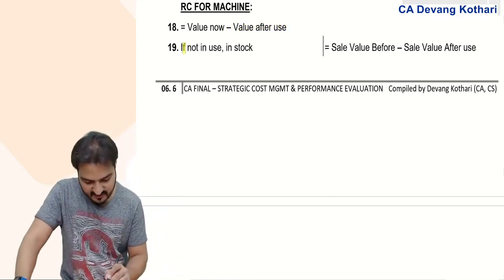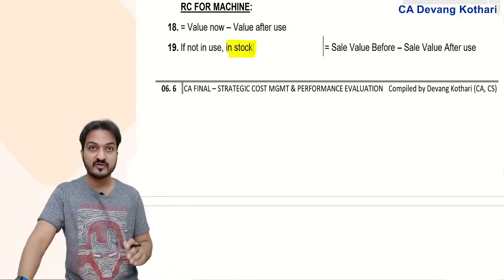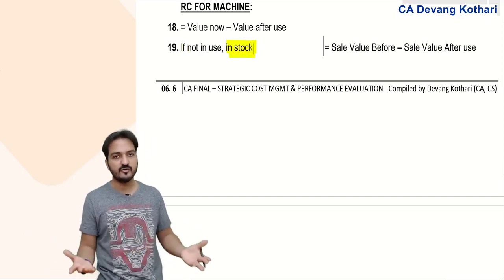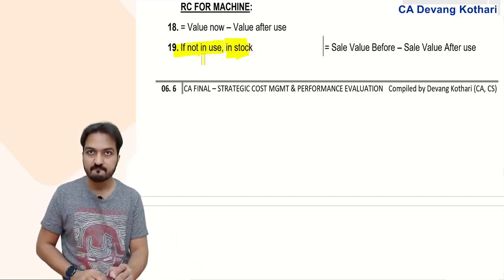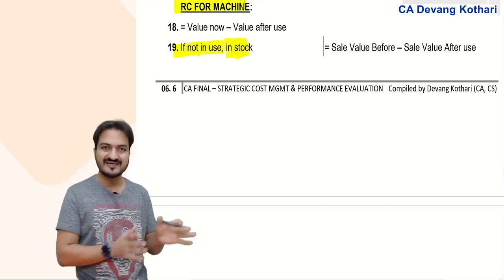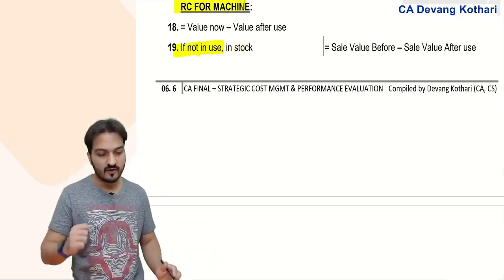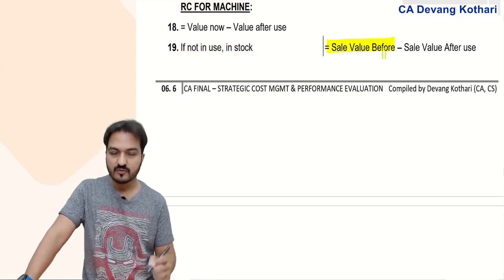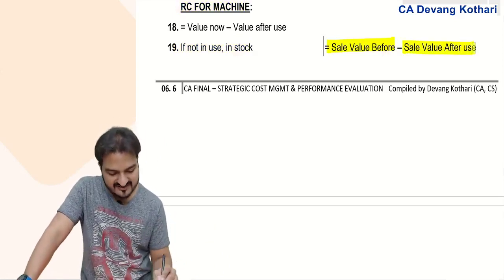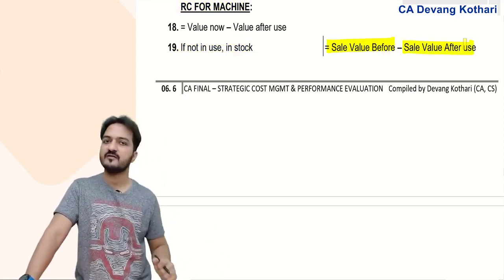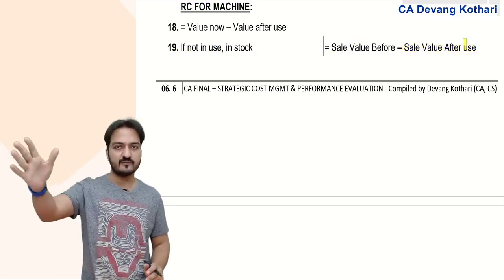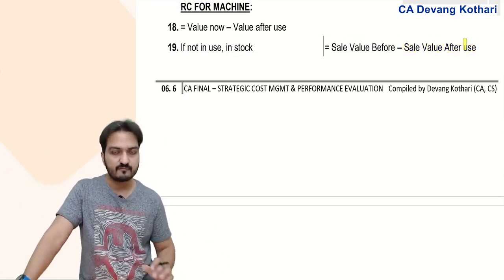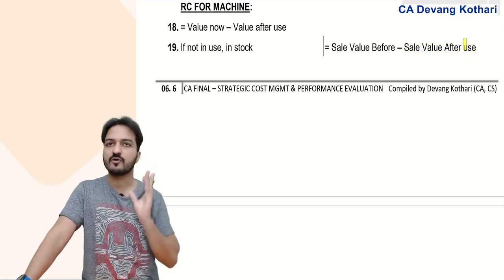Like if the machine is already in stock but not in use, then relevant cost of using this machine in a new offer will be the sale value before new offer minus sale value after using it in the new offer. Sale value today minus the sale value after 1 year. That difference is my relevant cost of machine.